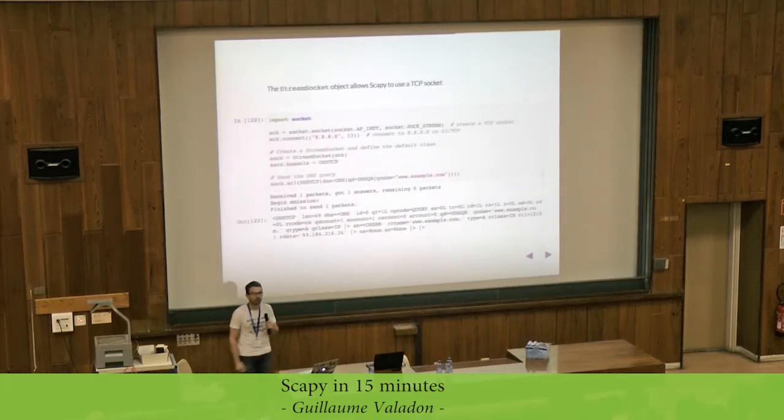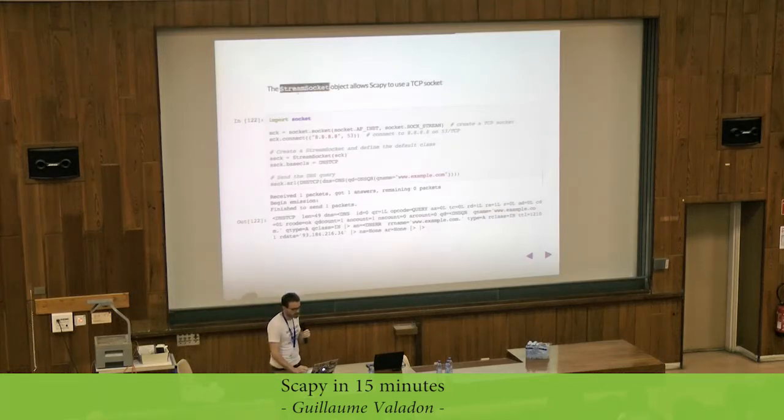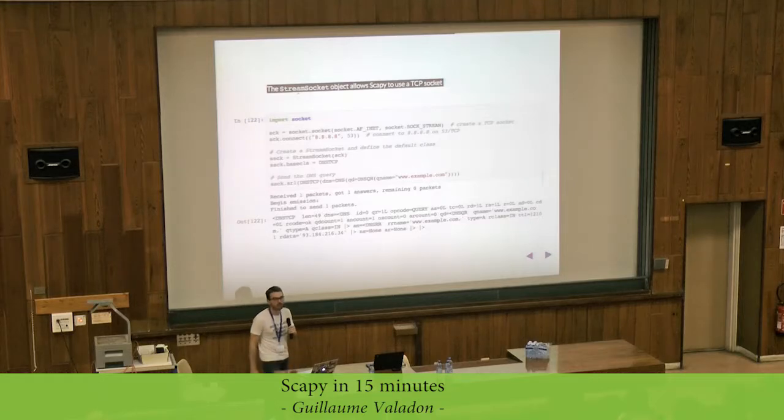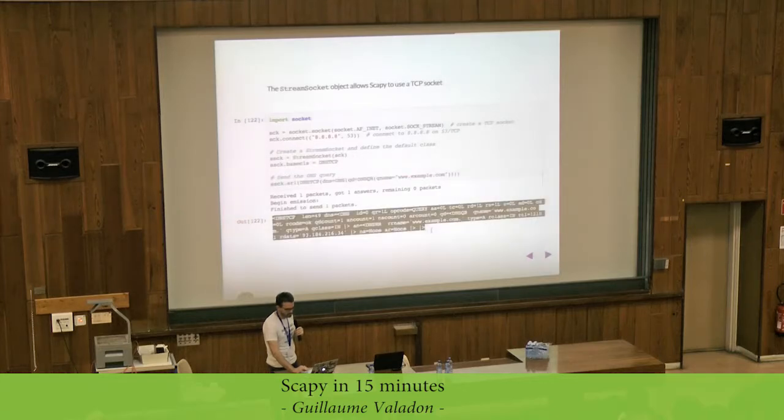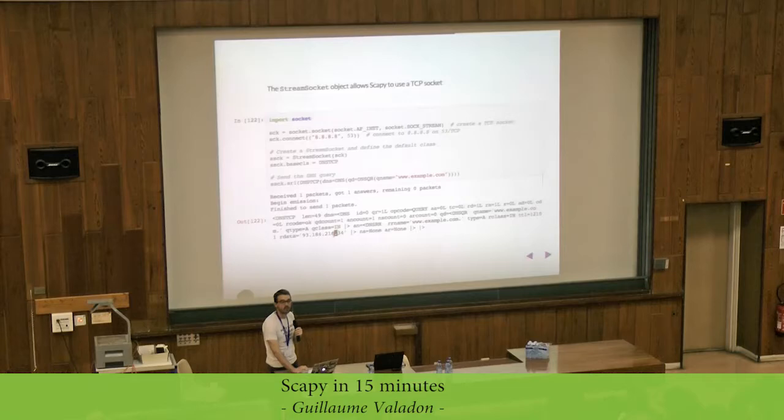What you can also do with Scapy, instead of using the raw sockets, is use a stream socket object, which allows Scapy to use a regular TCP socket. In this example, I'm opening a TCP socket to 8.8.8.8 again, creating the stream socket and sending the data. And here I can get the reply, and in the reply the address of example.com.